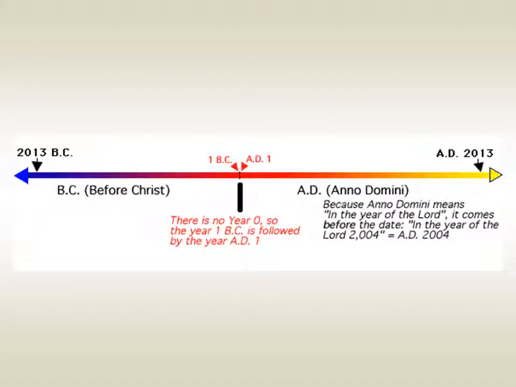This is an example timeline. The dates on the left are in BC, before Christ. As they move to the right, the dates get lower. The dates on the right-hand side, AD, count upwards. There is no year 0. 1 BC is followed by the year AD 1.